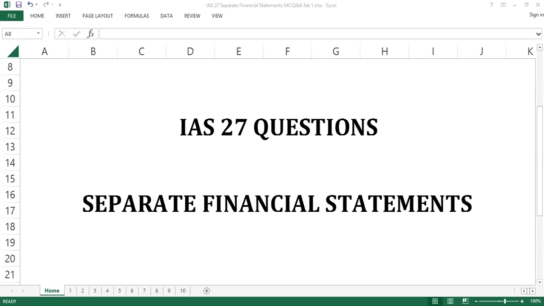It is dedicated to providing complementary and supplementary education on international financial reporting standards, IFRS, through a multiple choice question and answer approach. It is intended to make learning or intellectual assurance fun. In this session, we shall be considering 10 questions to which the answers have been provided on IAS 27. This is the standard on separate financial statements.